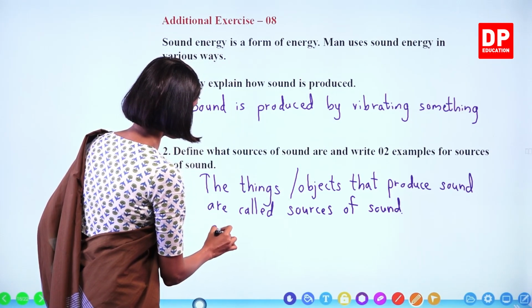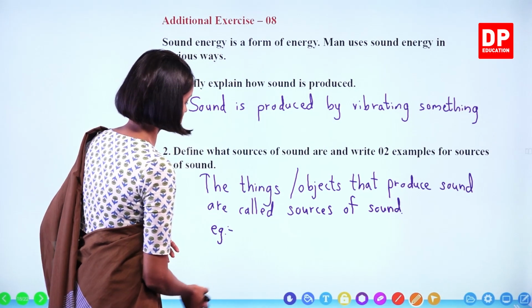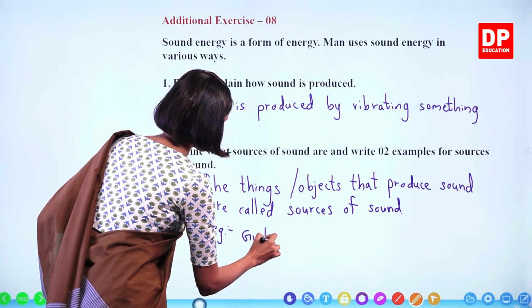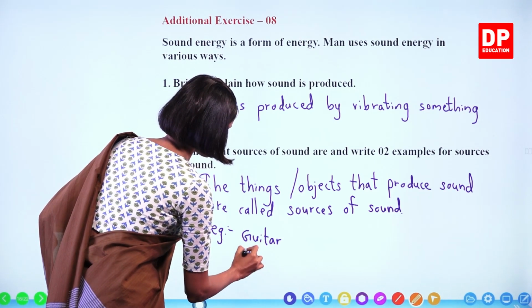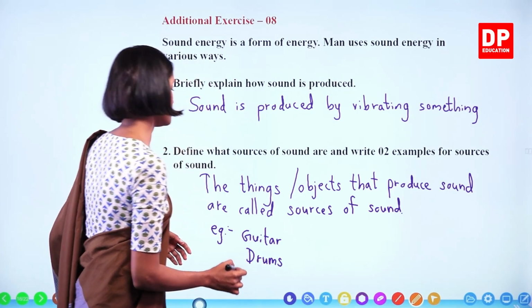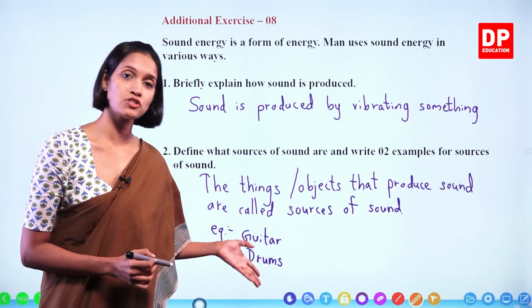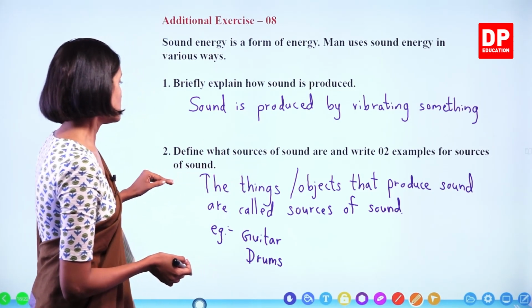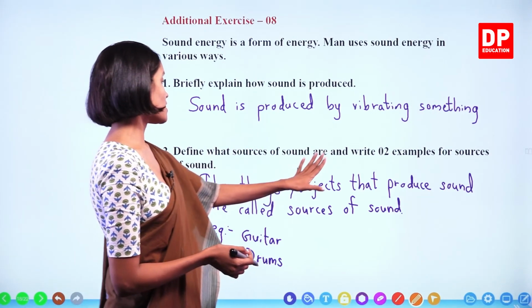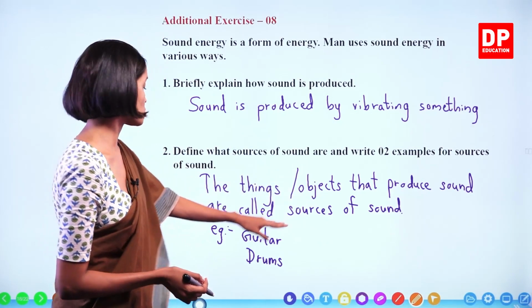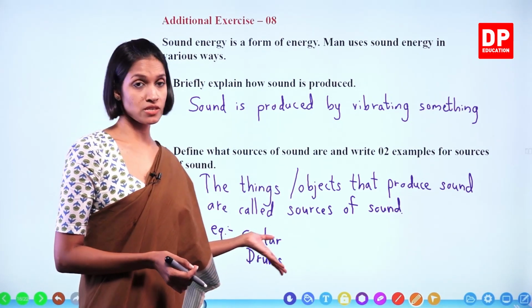For examples, we can write musical instruments, guitar, drums. You can write anything. So the things or objects that produce sound are called sources of sound. And the 2 examples we were asked to write are guitar and drums, right?